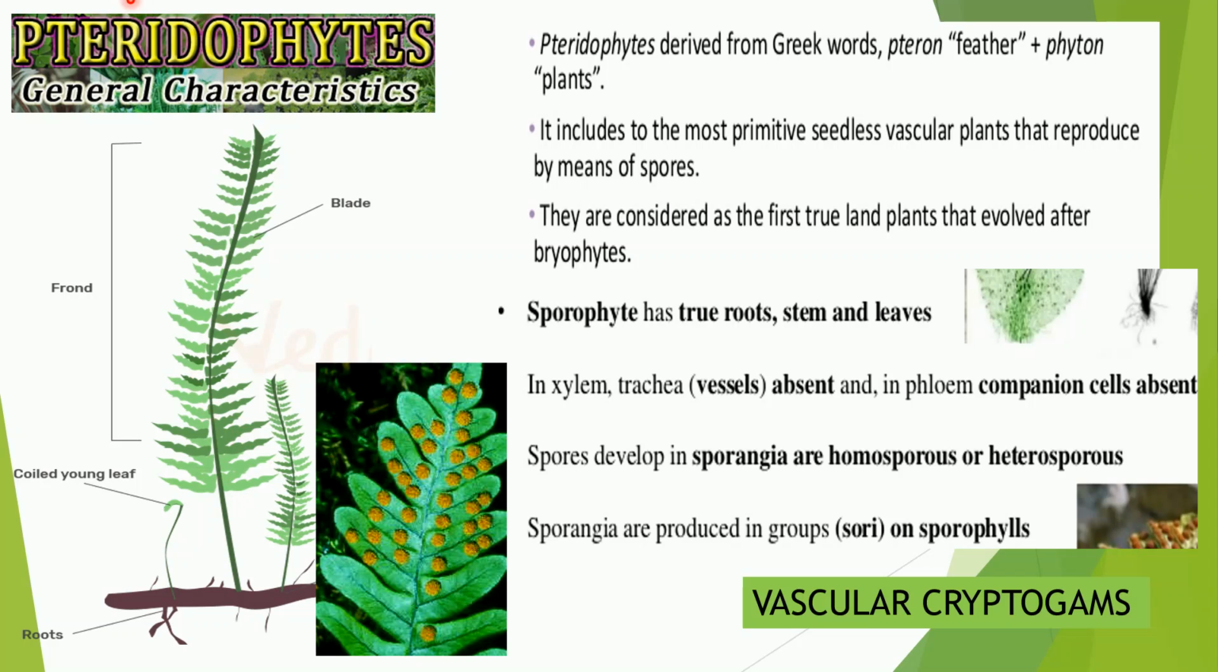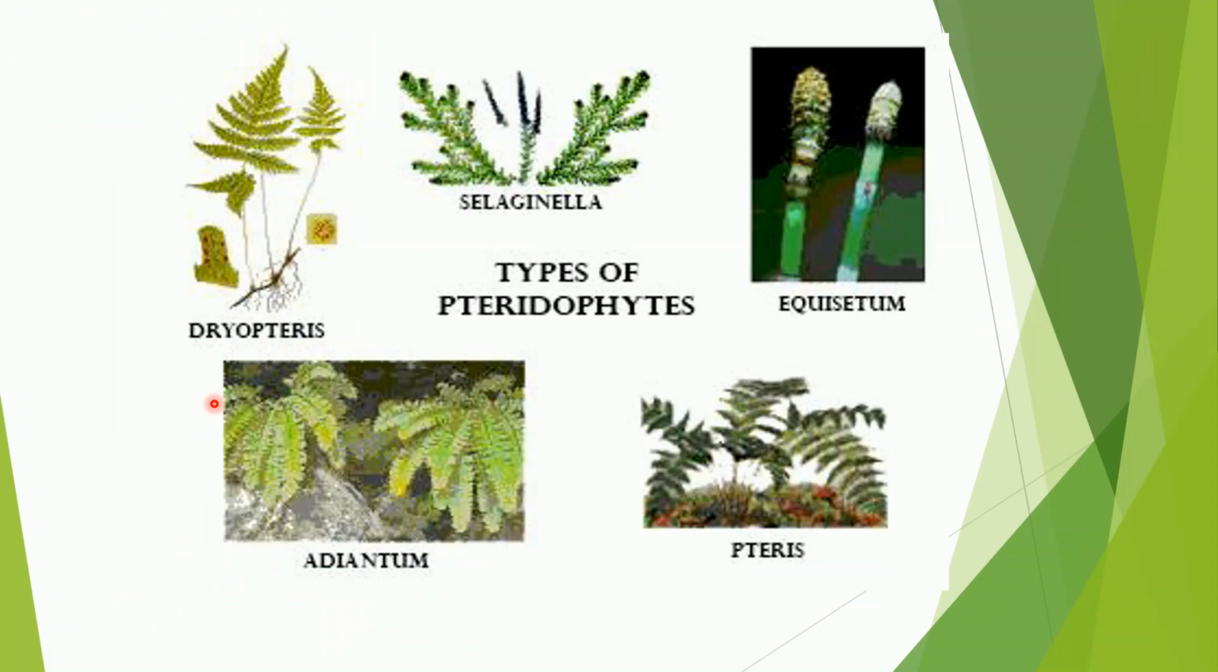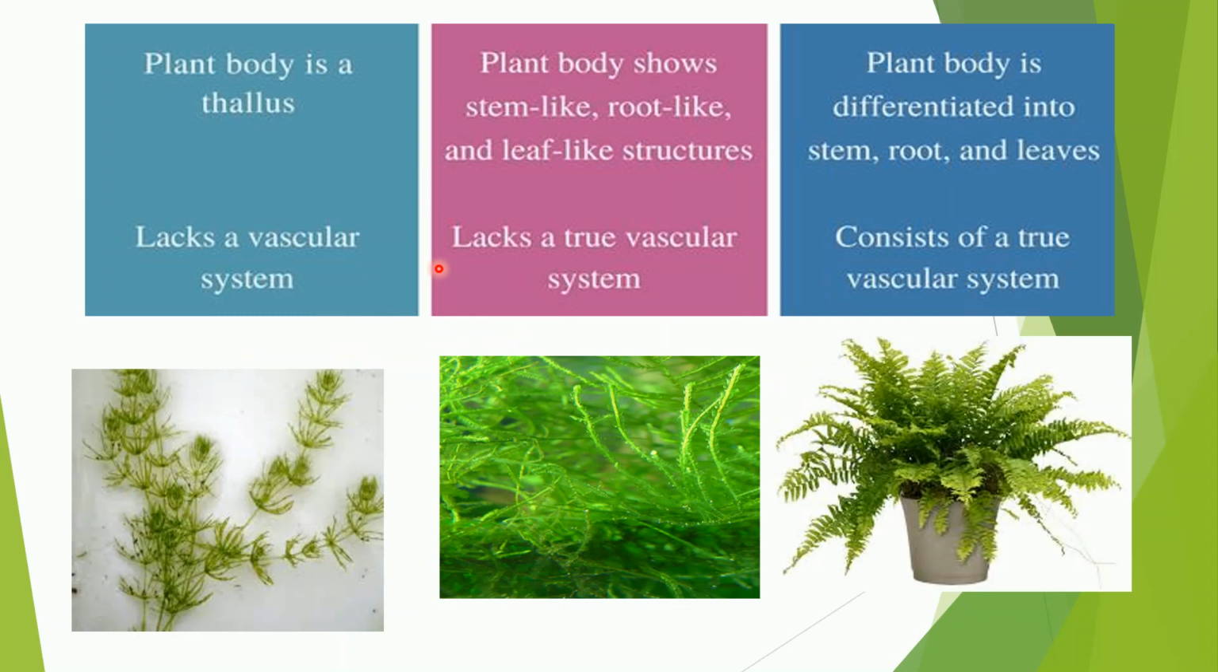Now the image you are seeing is of a fern. Fern is an example of a pteridophyte, which is often grown as a terrestrial ornamental plant, and these are some more examples of pteridophytes.